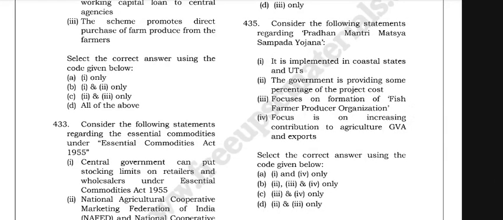The government is providing some percentage of the project cost. Focus on formation of fish farmer producer organizations, focus on increasing contribution to agriculture, GVA and exports.